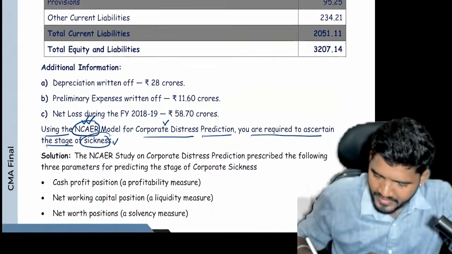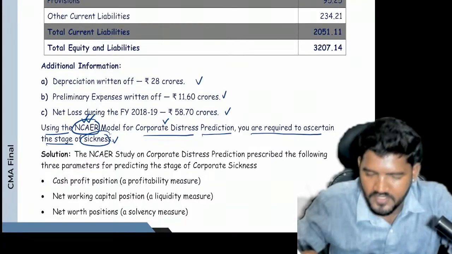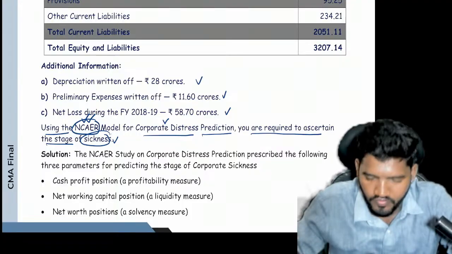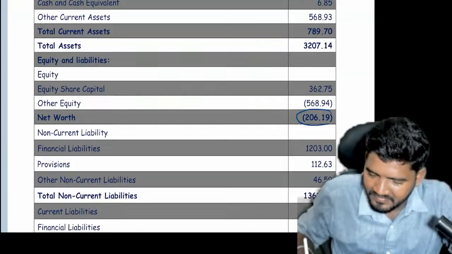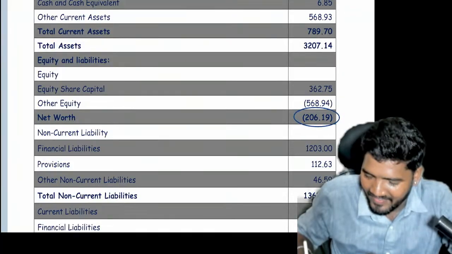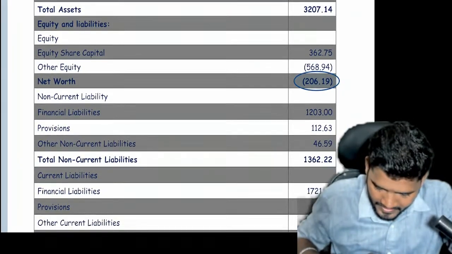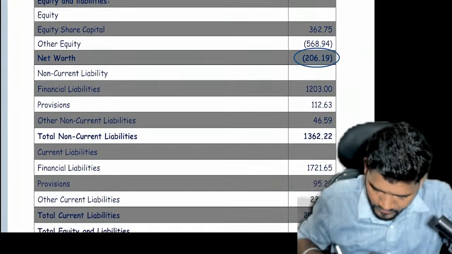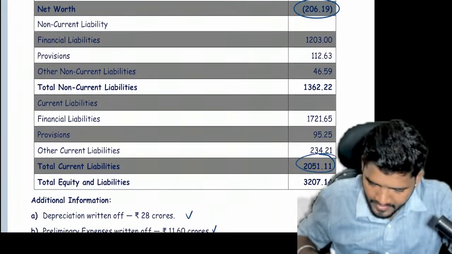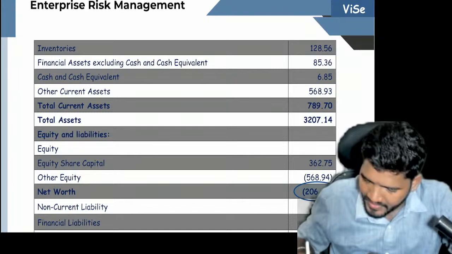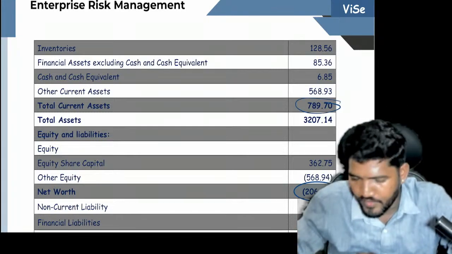So here also net loss is given and two non-cash expenses are given. If you adjust, you will get cash profit. And total assets, net worth directly they have given. Don't calculate, directly given net worth. So directly take that net worth value. Current asset is there, and total current liability is there. Current asset minus current liability, you will get the net working capital.